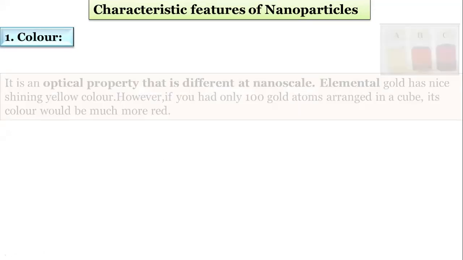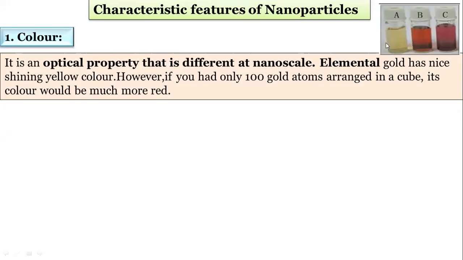The next part is characteristic features of nanoparticles. These nanoparticles have specific features. Number one is color. A good example is given with three bottles A, B, C. These are gold particles. Color is an optical property that is different at nanoscale.